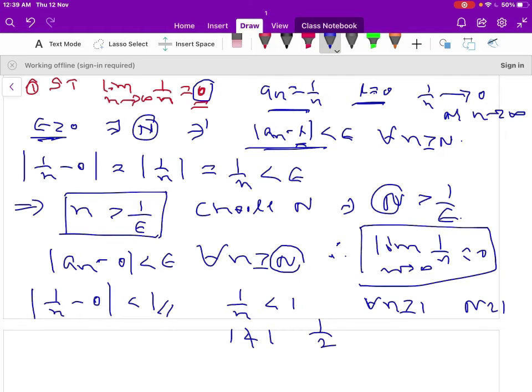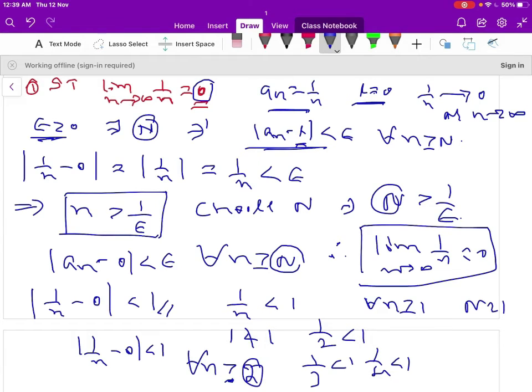When n is 2, 1 by 2 less than 1. When n is 3, 1 by 3 also less than 1. When n is 4, 1 by 4 also less than 1. So therefore |1 by n minus 0| less than 1 holds for all n greater than or equal to 2. Therefore N is equal to 2 here. For n is 2, 1 by 2 is less than 1, and when n is 3, 1 by 3 also less than 1. So it holds for all n greater than or equal to 2.